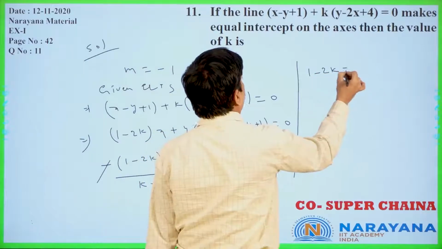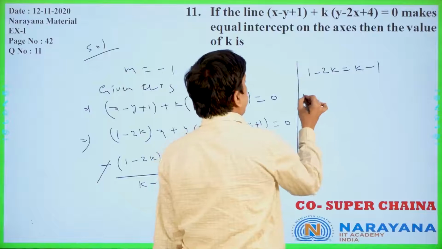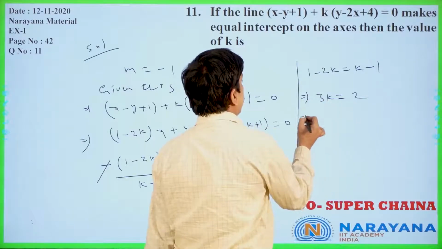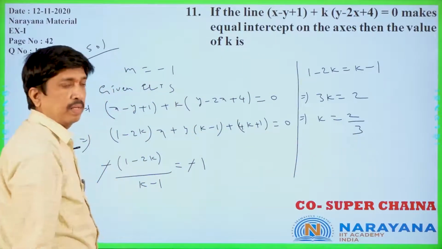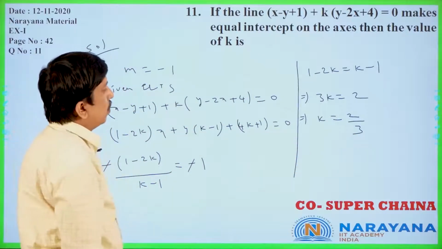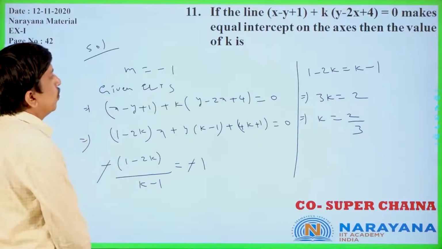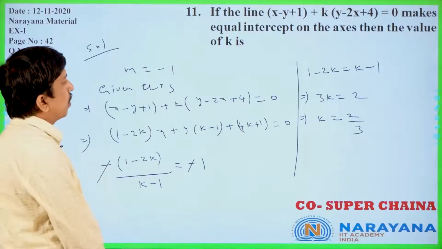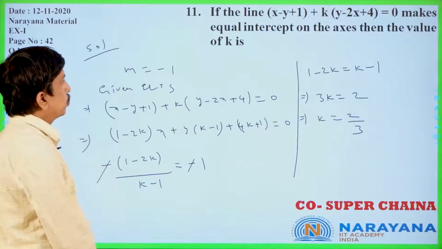Taking 2k to the right side, 3k is equal to 1 plus 1, 2 only. So k is equal to 2 by 3.